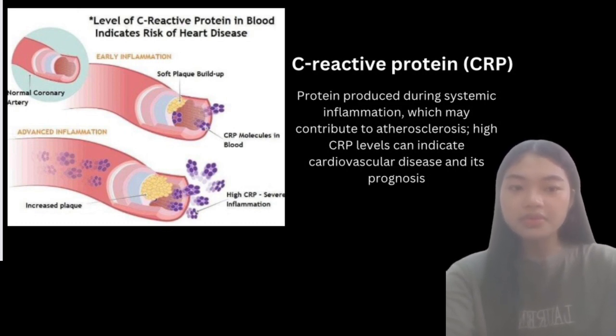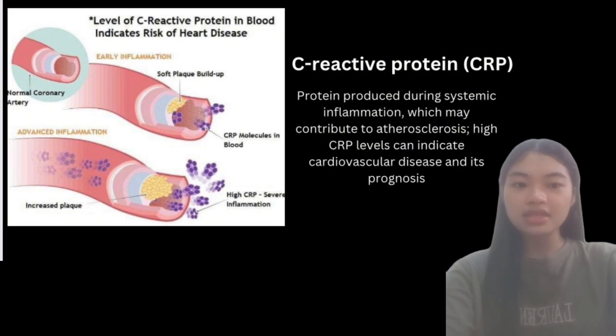A high level of CRP means you have a serious heart condition that causes inflammation. Inflammation is your body's way of protecting your tissues and helping them heal from an injury, infections, or other disease.